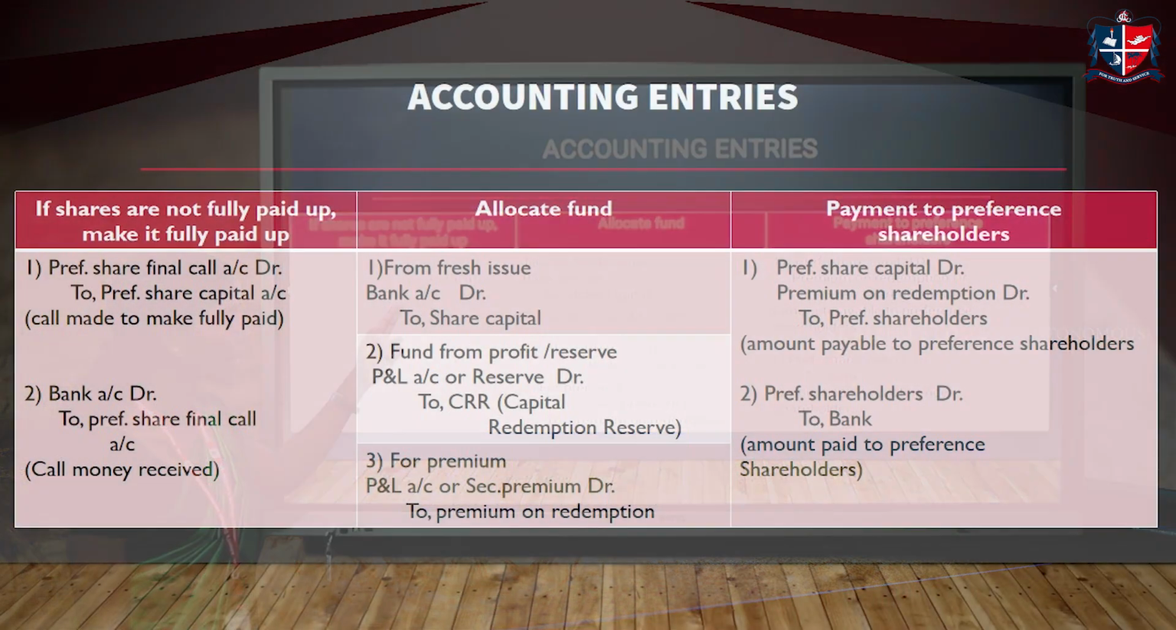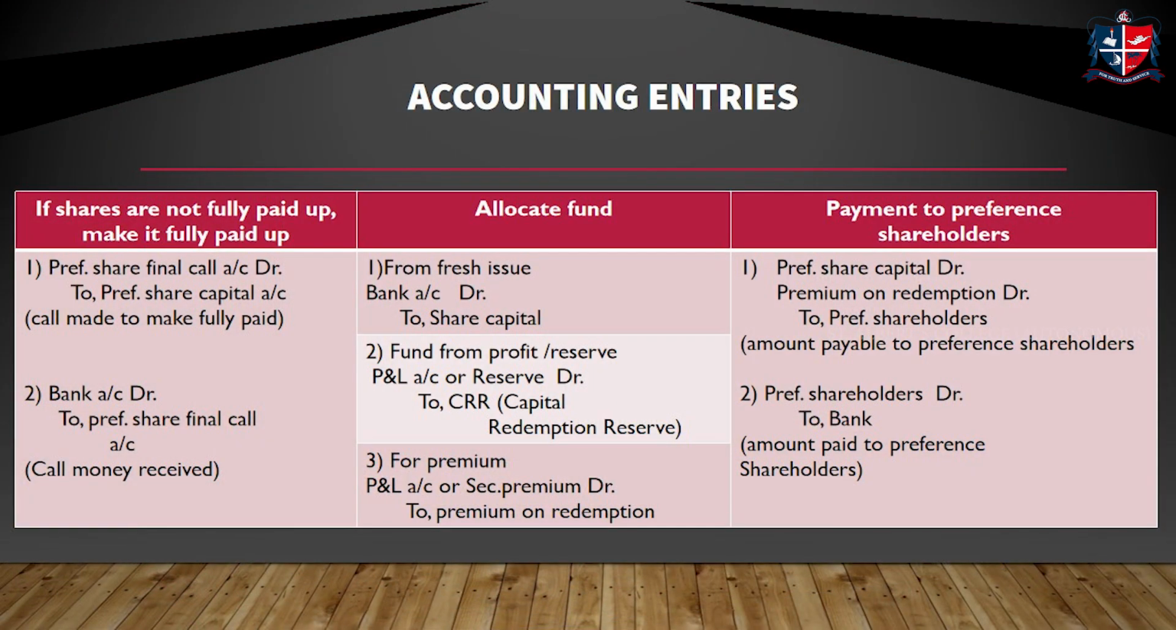First one, we are making the final call. We are making the final call due, that is, the company makes the call. The entry is preference share final call account debtor to preference share capital account. And the company receives that call amount, that is, bank account debtor to preference share final call account. So the first stage is completed. That is, the shares become fully paid up.